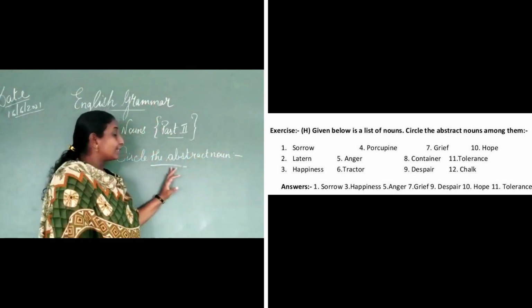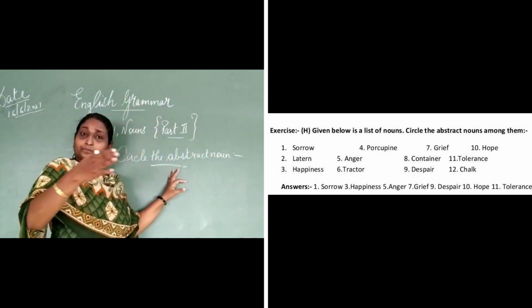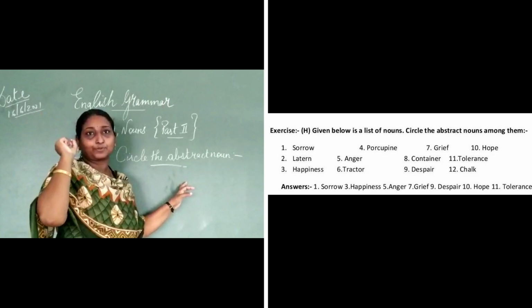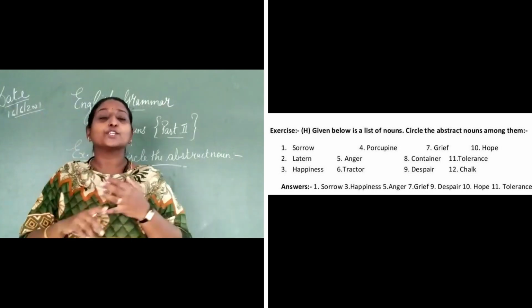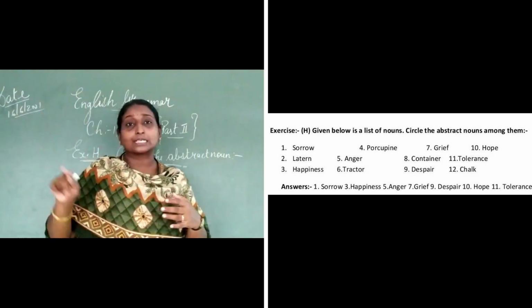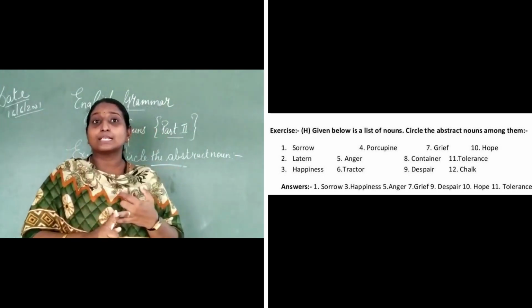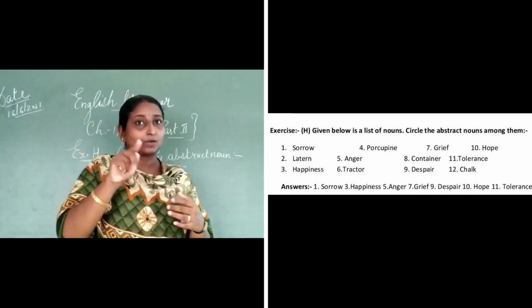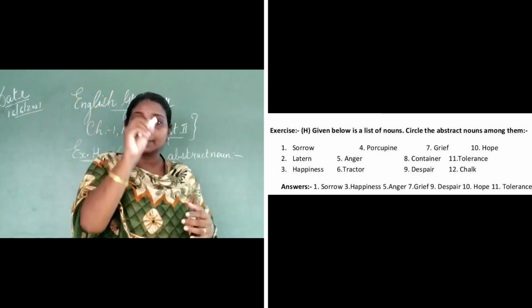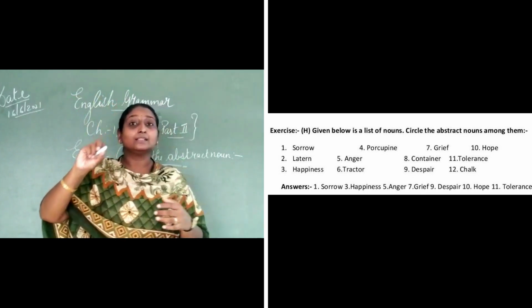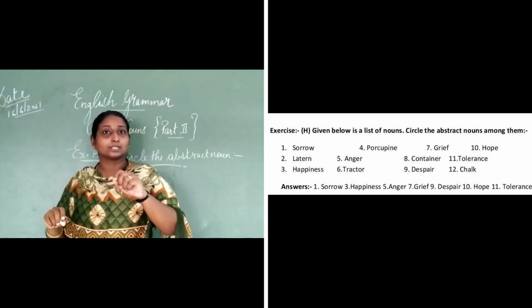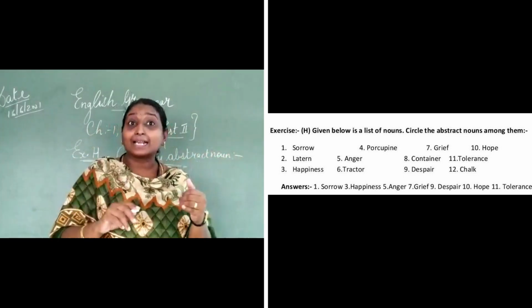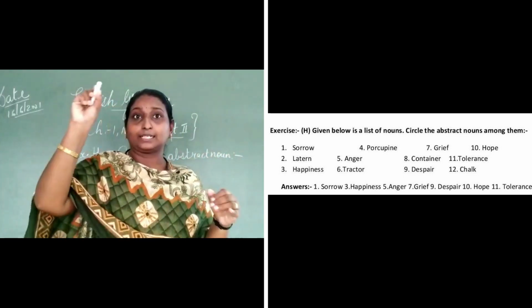In exercise H, there are various nouns written and you have to just circle the correct abstract noun. So I will tell you the first one, sorrow. Sorrow you have to circle. Then the next one, porcupine. It's not an abstract noun. The next one is grief. Grief you have to circle. Then hope. Hope you have to circle. Then lantern. It's not an abstract noun. Anger. Anger you have to circle it out.